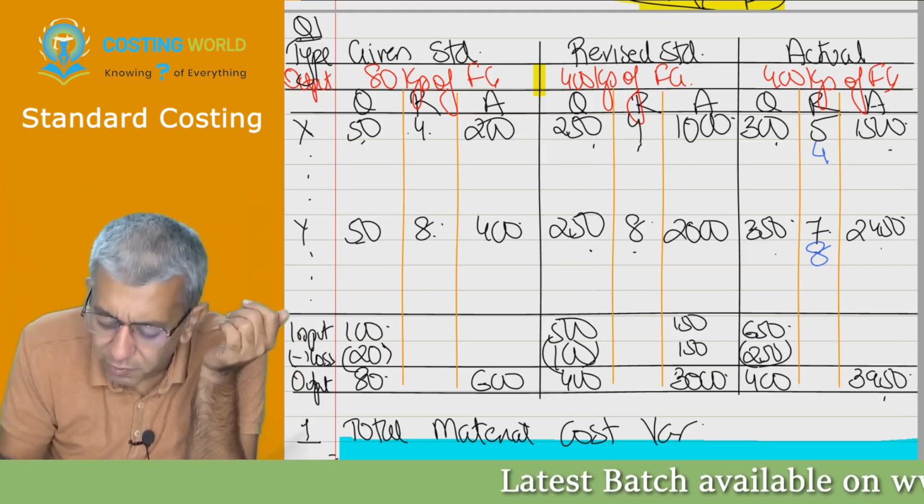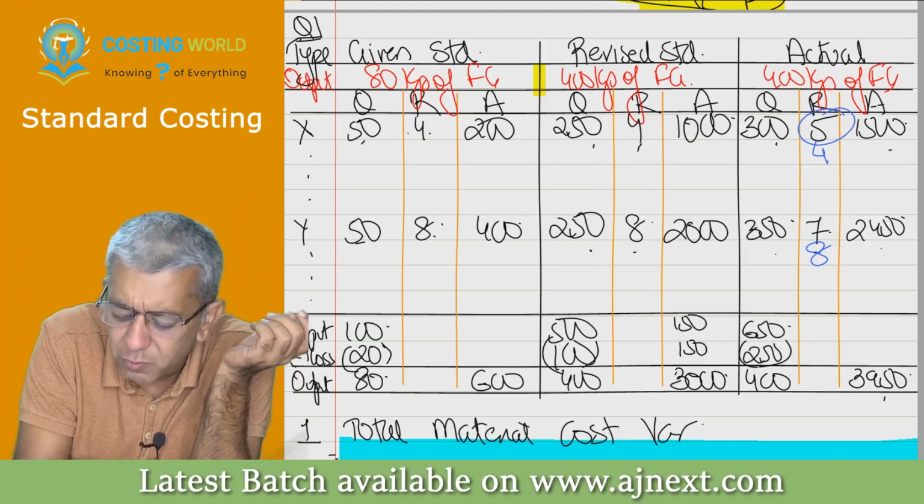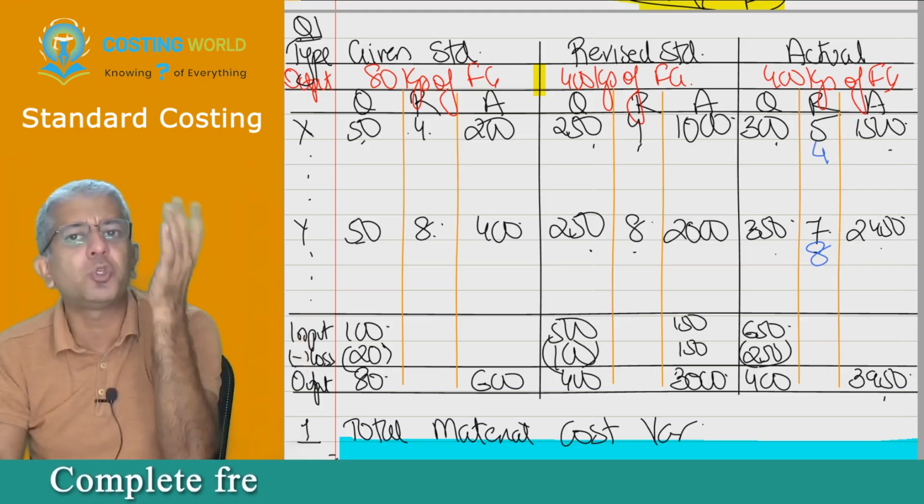Yes. So therefore, 5 and 7 will get converted into 4 and 8. If that is not enough, I can try to give you so many kinds of explanation that at least you should try to be thinking like this.